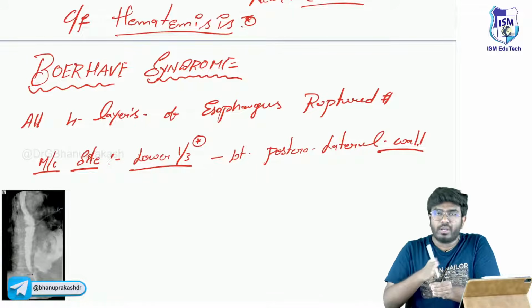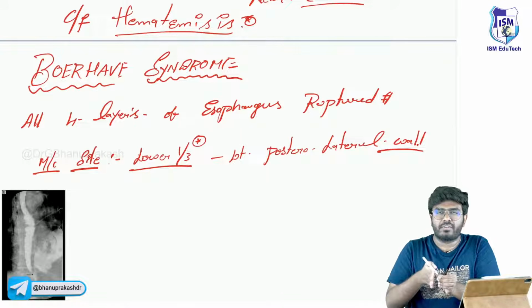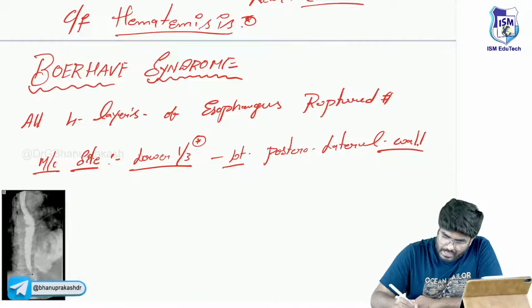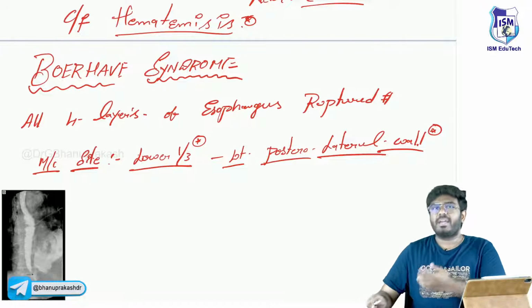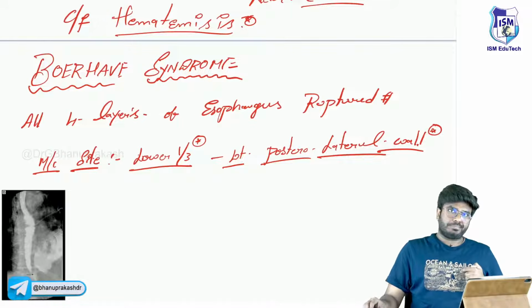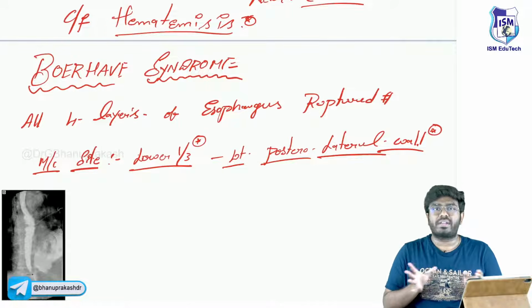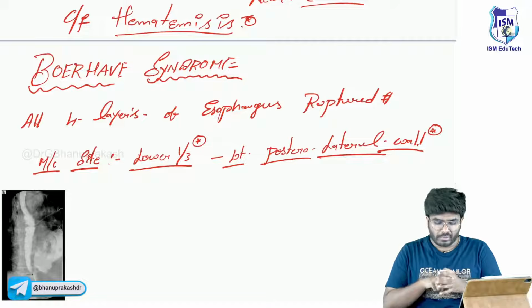Okay, well, because there are 2 lateral sides, right lateral, left lateral. So the left posterolateral wall is going to be the most common site for this rupture. Now what happens? Imagine I am the person. I am having the rupture of this esophagus. The 4 layers are ruptured, sir. Now there is a hole.